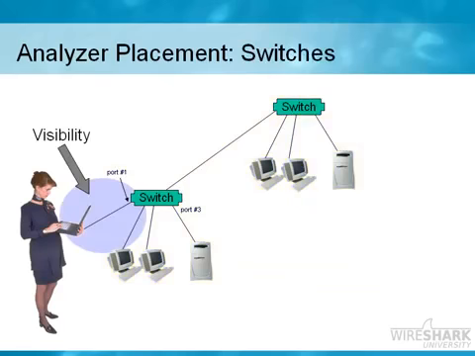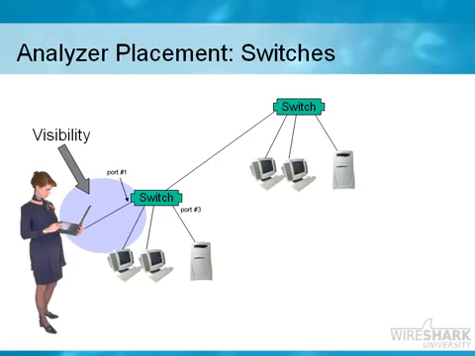Most of the time nowadays you will find that you'll be working on a switched network. In this case, switches will only forward down to our analyzer station 4 different types of traffic. The switch will forward broadcast traffic, multicast traffic, traffic to and from the analyzer's hardware address, and any traffic to an unknown MAC address, a MAC address that hasn't been learned yet, which really isn't typical.